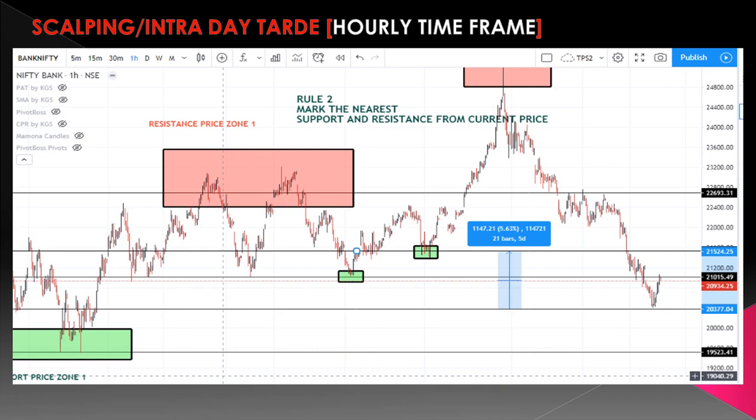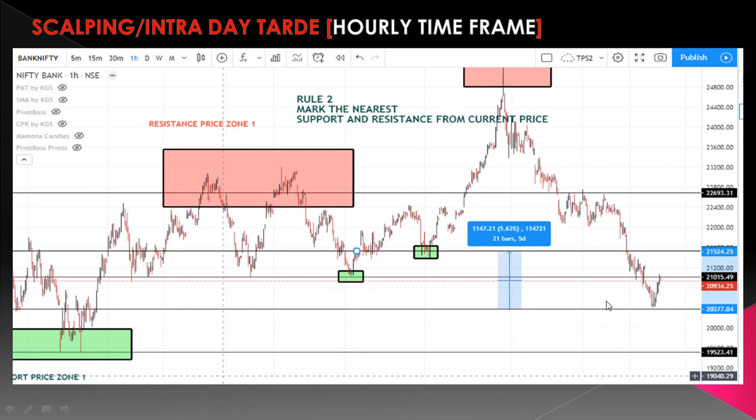Mark the nearest support and resistance from the current price. Already we are aware the current price is 29.34, right? From this 29.34, we have to mark the nearest resistance and nearest support.